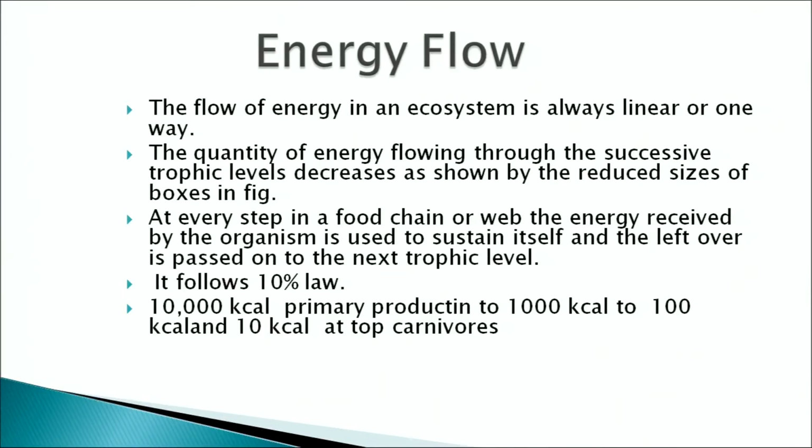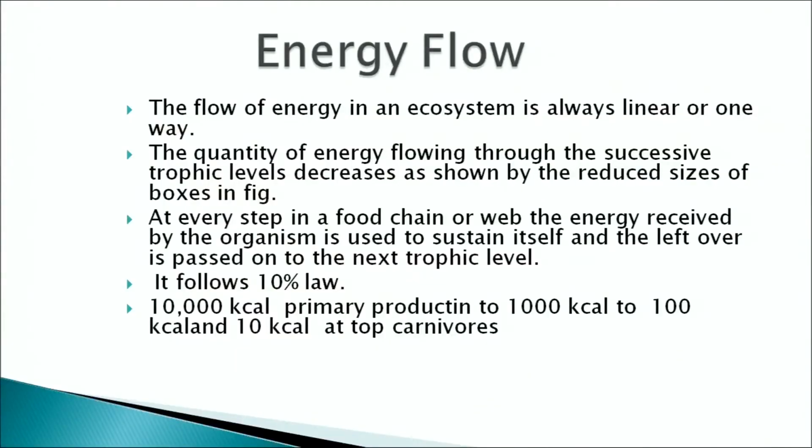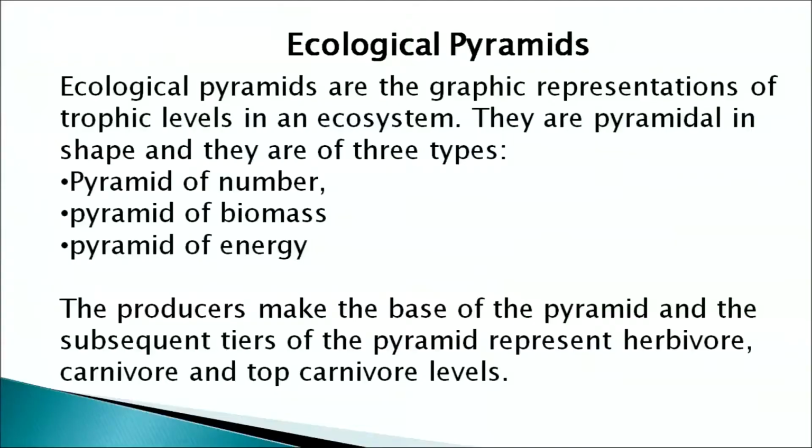This follows the 10% law. That is, to begin with, if it is 10,000 kilocalories primary production, it will be reduced to 1,1,10 finally to the top carnivorous level. Now, this energy flow through an ecosystem can also be represented graphically.